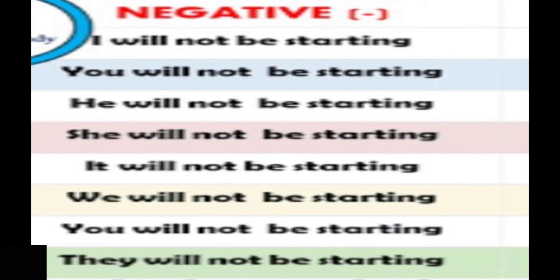Here, will can be used for all the pronouns, but shall should not be used, right? I and we, first person singular and plural pronouns, will be having shall, and for the rest of the pronouns we have to use will. One more thing, please note, for the first person, I and we, we can use anyone, shall or will, right?